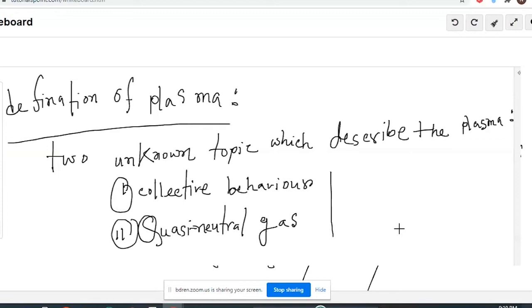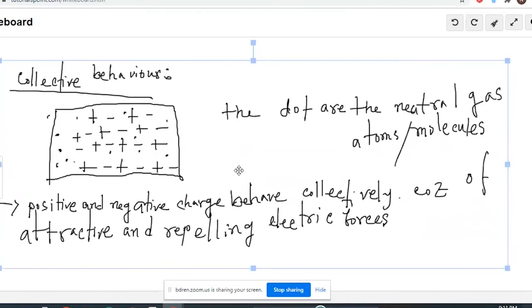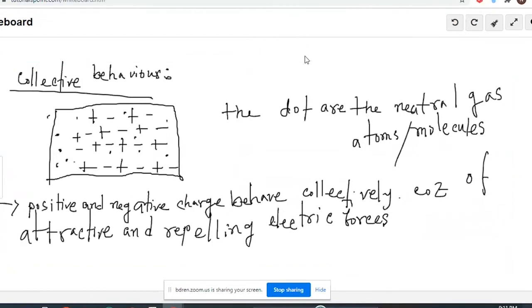From plasma's definition, we have two topics that are unknown to us, and now we are going to discuss collective behavior. As you can already guess from the name, it will work collectively, but how it works in plasma physics, I am going to define for you.